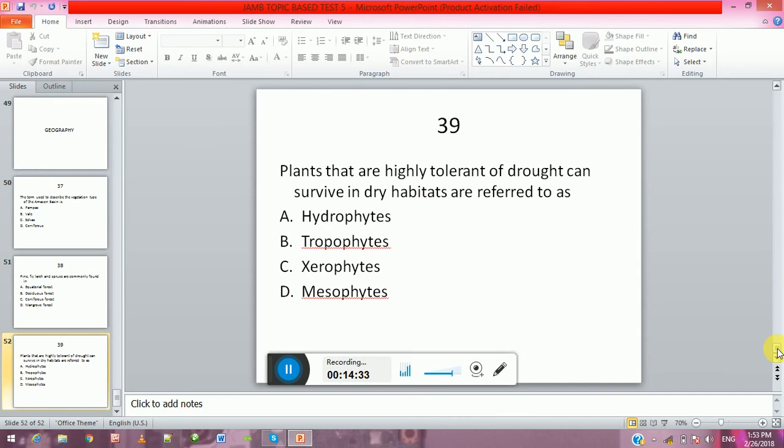Plants that are highly tolerant of drought and can survive in dry habitats are referred to as A, hydrophytes, B, tropophytes, C, xerophytes, D, mesophytes.